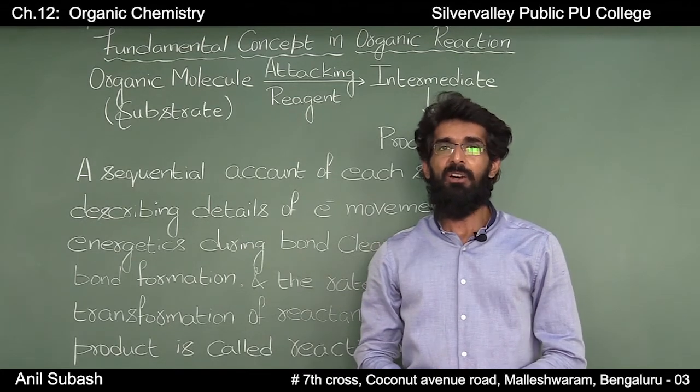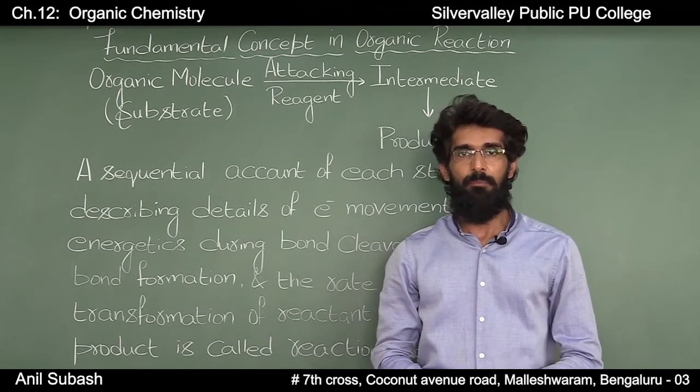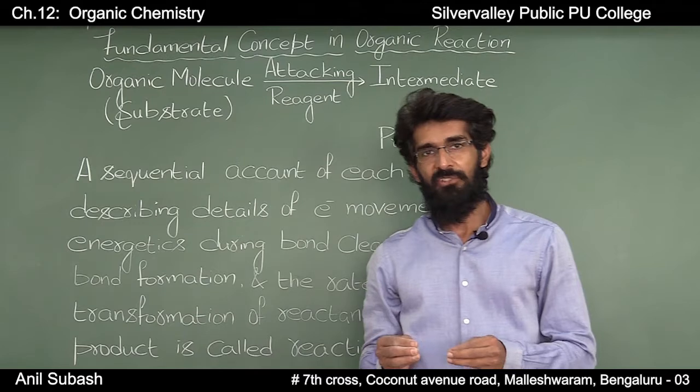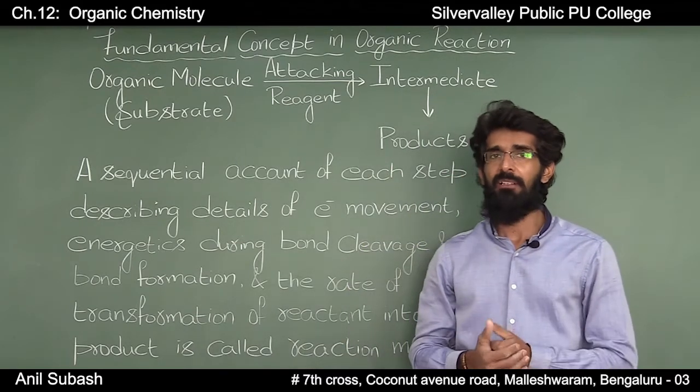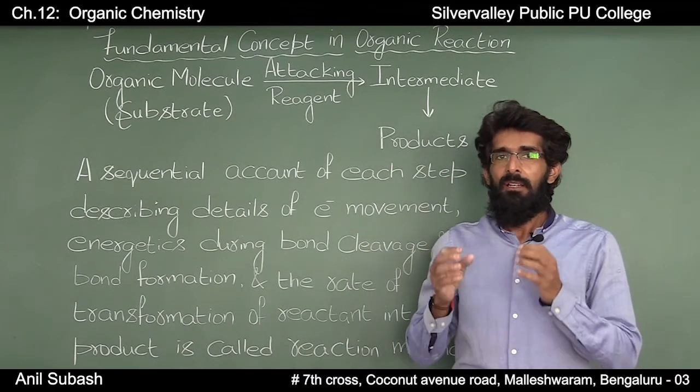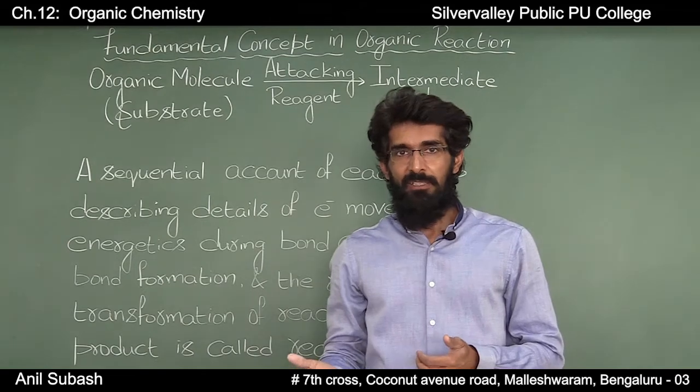Fundamental concepts in organic reaction mechanism. In organic chemistry, we come across many chemical reactions. How does a chemical reaction take place?